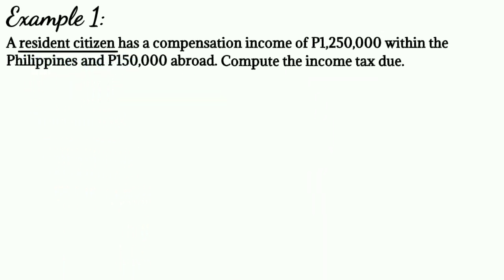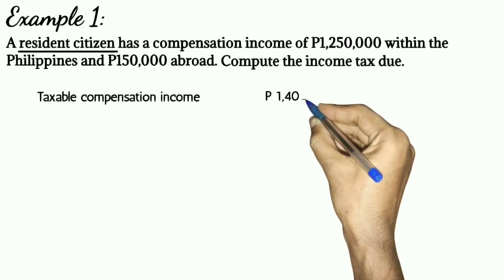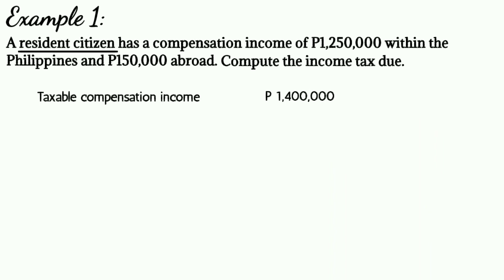Do not forget the general rules in income taxation because they are connected in the computation of income tax due. Let's now solve the total income tax due. The taxable compensation income is 1,400,000 pesos. This is the sum of 1,250,000 pesos and 150,000 pesos.